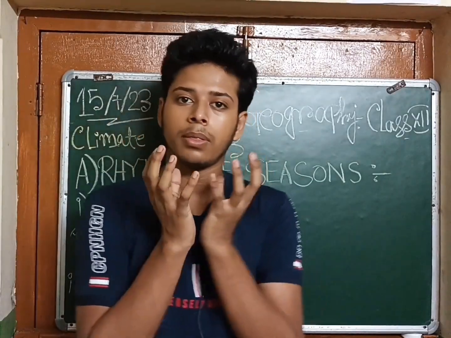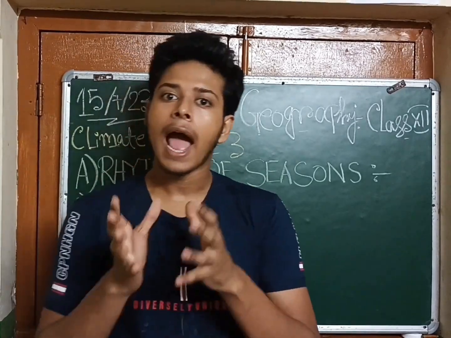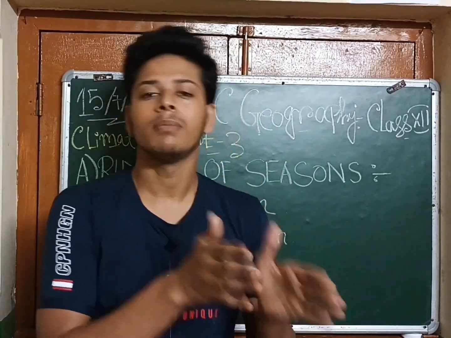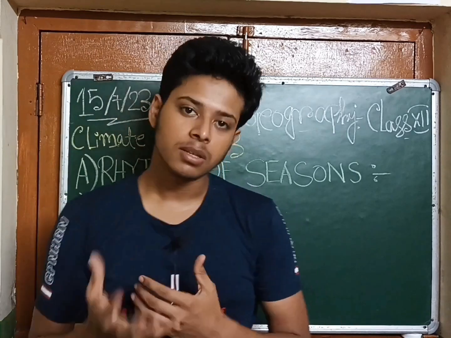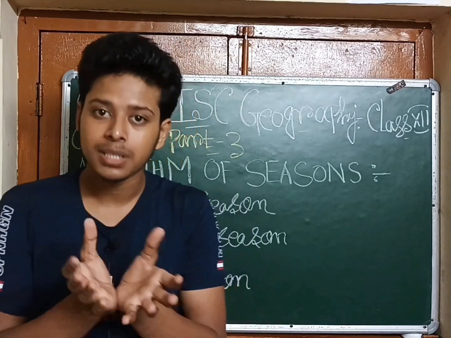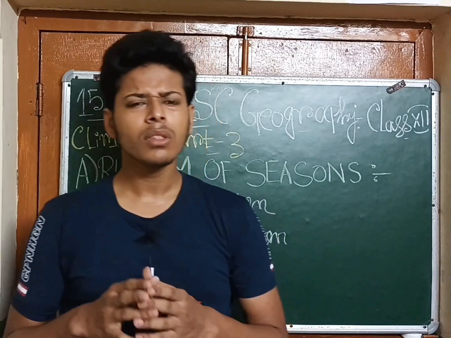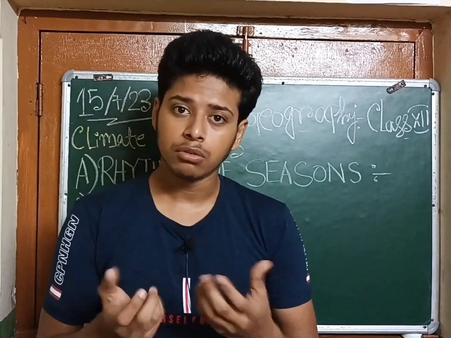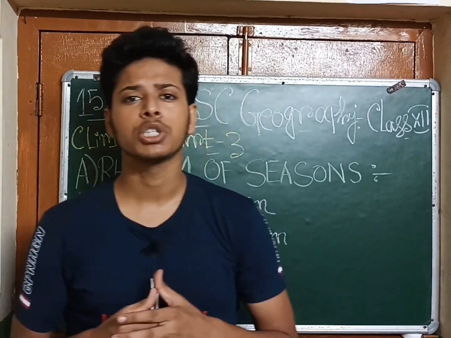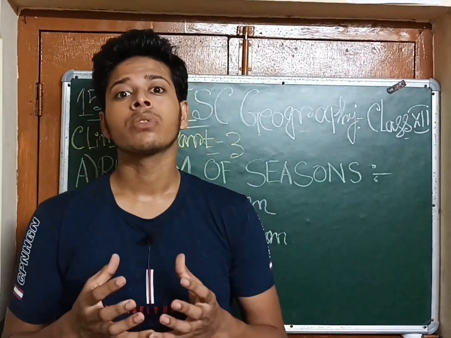So the moisture-laden winds of the retreating monsoon pick up the moisture from the Bay of Bengal when traveling from land to sea. यही कहा जा रहा है. जब pick up करते हैं moisture from Bay of Bengal, then it gives rainfall to some places of India, that is Tamil Nadu, Andhra Pradesh, southeast Kerala, southeast Karnataka, and some parts of Kerala. And there was a little rainfall due to the western disturbance also.